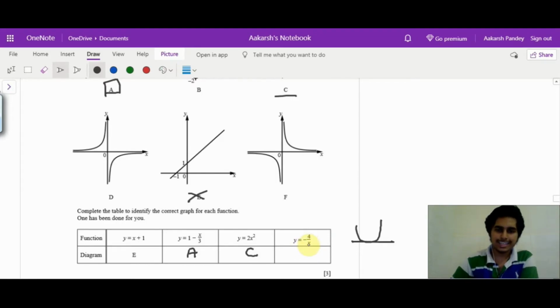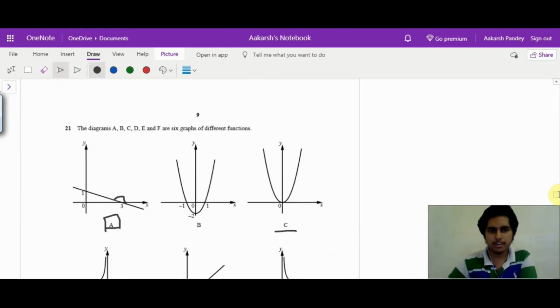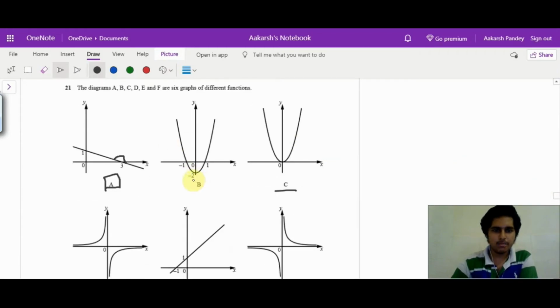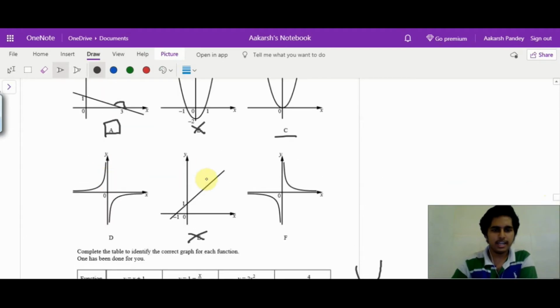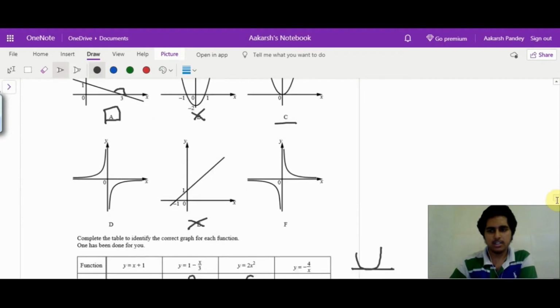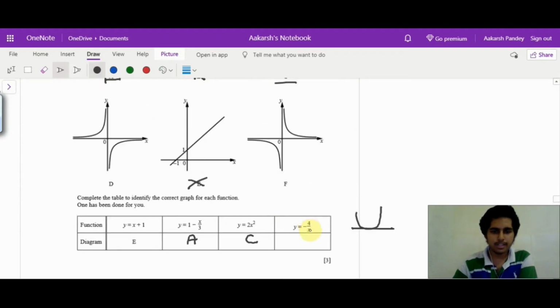When I take x as 1, and mind you, now what options do we have left? This cannot be b because this is not a parabola, our function given, and also it is not a straight line. We have only d and f remaining contenders. So when I input x as 1, I get y to be minus 4, means for a positive value of x I am getting a negative value of y. So this is surely not the case.